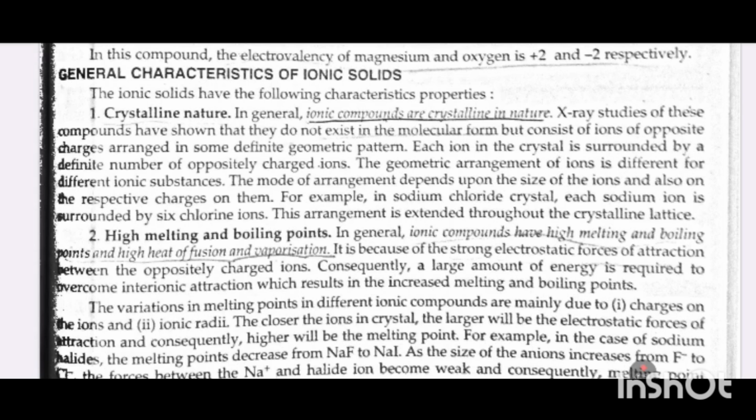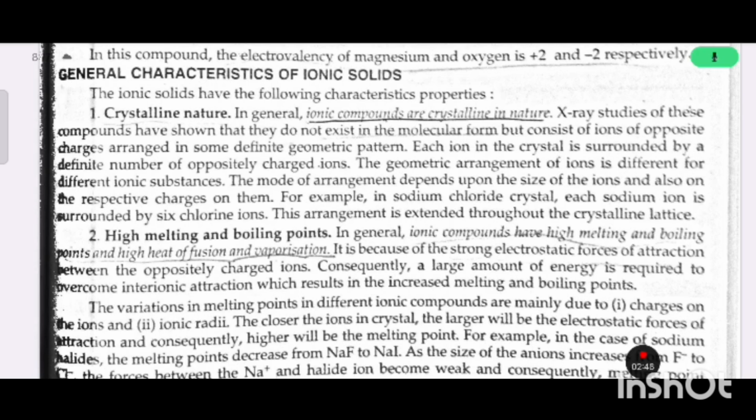Each ion in the crystal is surrounded by a definite number of oppositely charged ions. The geometric arrangement of ions is different for different ionic substances. The mode of arrangement depends upon the size of the ions and also on the respective charges on them. For example, in a sodium chloride crystal, each sodium ion is surrounded by 6 chloride ions. This arrangement is extended throughout the crystalline lattice.